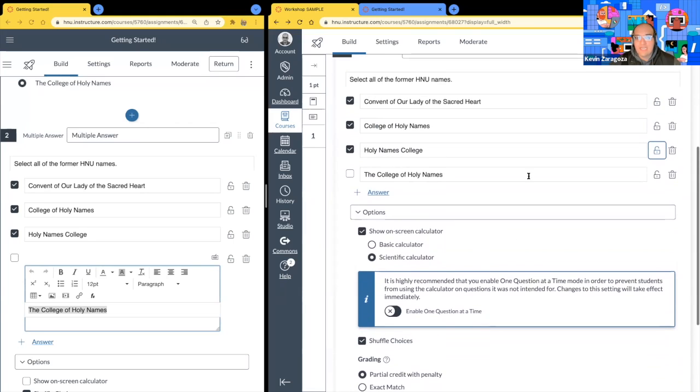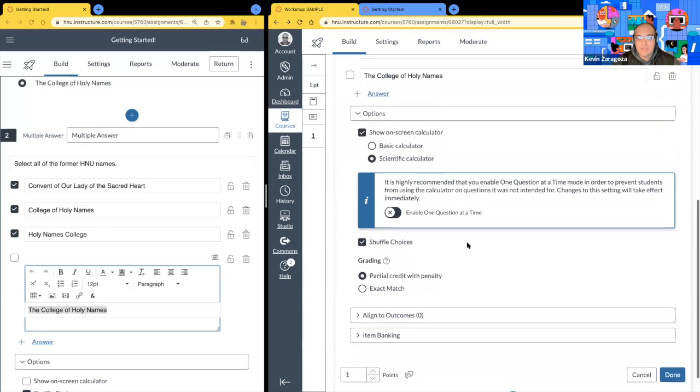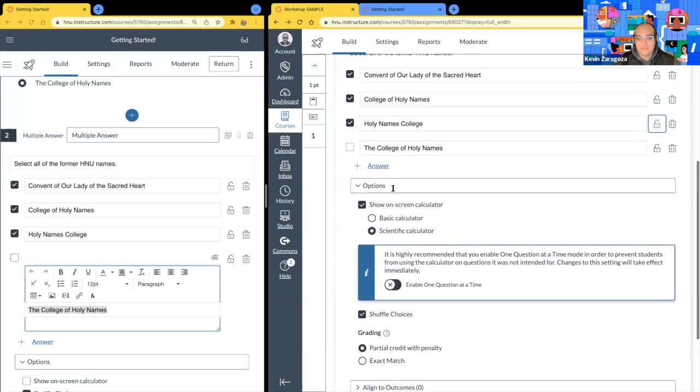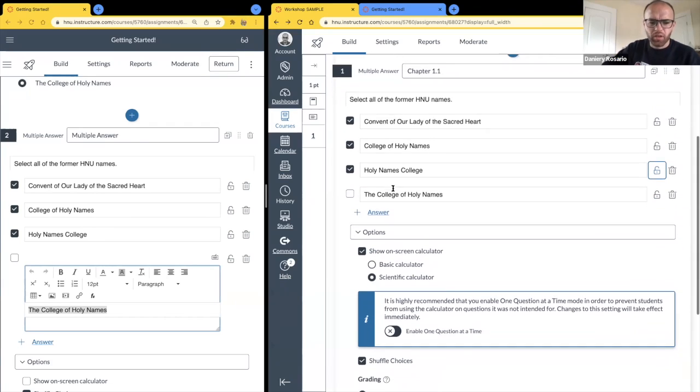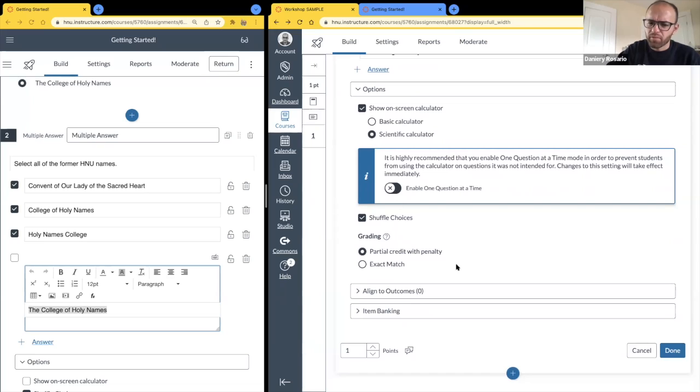Any questions here with building this multiple answer? And again, we're keeping it short. I'd just like to go over the options. Would the partial credit with penalty, how would that calculate? Over here at the bottom? Yeah, so it just does it for you. You get 2 out of 3. It breaks up into thirds. Gotcha. Yeah, so we assign it the point value here.